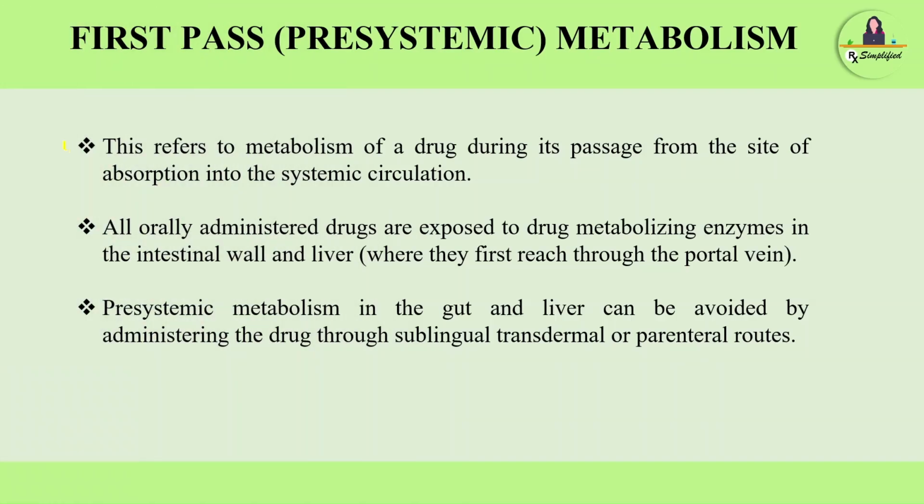Now we have first pass metabolism. What is first pass metabolism or pre-systemic metabolism? This refers to metabolism of a drug during its passage from the site of absorption into the systemic circulation. All orally administered drugs are exposed to the drug metabolizing enzymes in the intestinal wall and liver, which they first reach through the portal vein. Pre-systemic metabolism in the gut and liver can be avoided by administering the drug through sublingual, transdermal, or parenteral routes. It means if drugs are orally administered, first pass metabolism is a must.